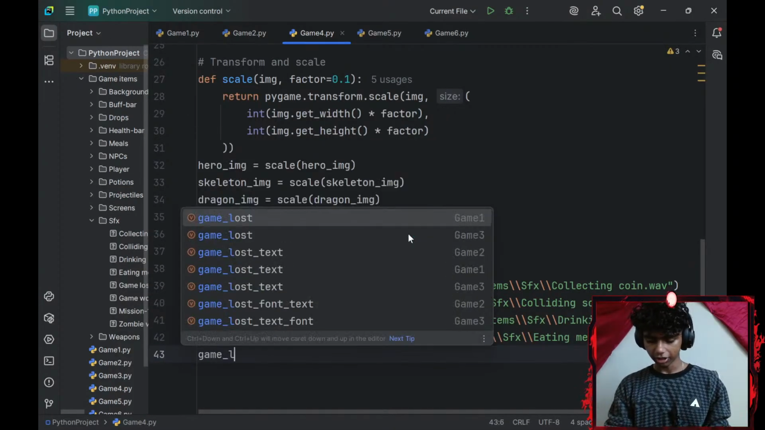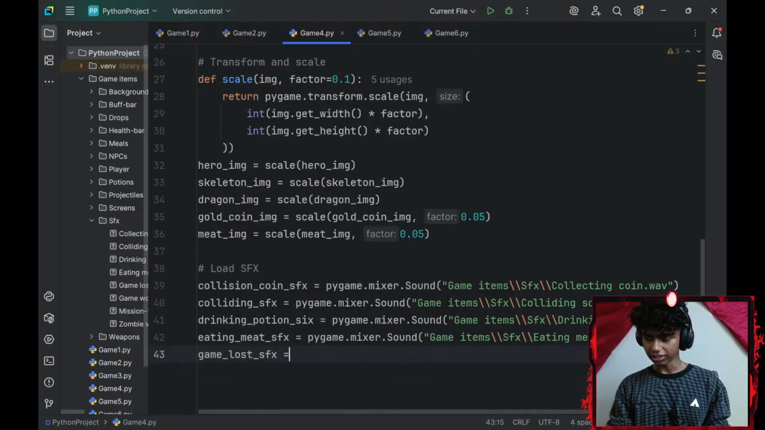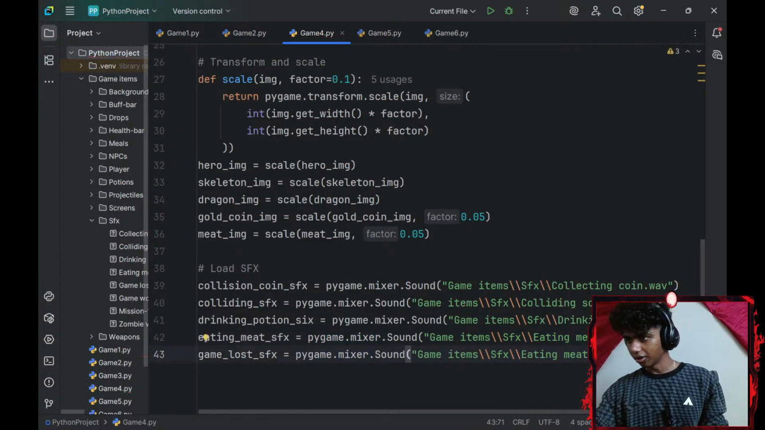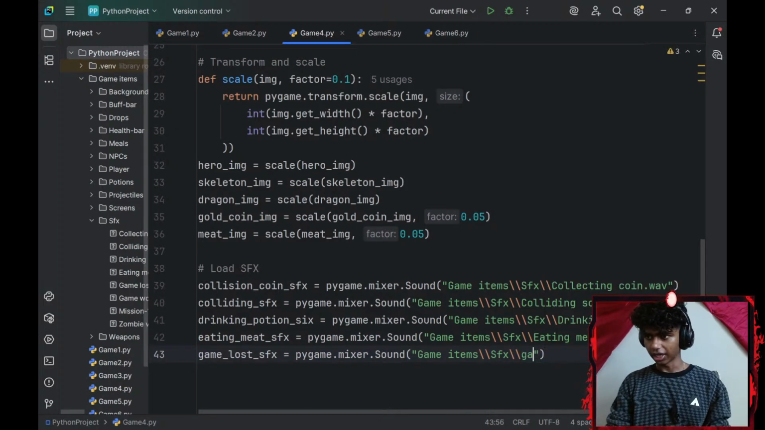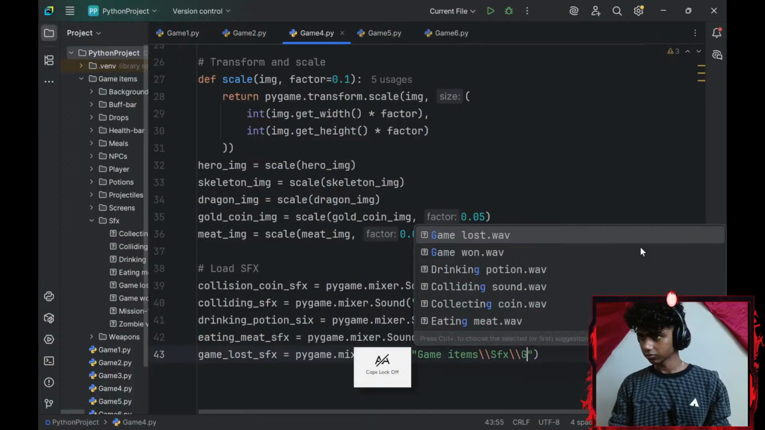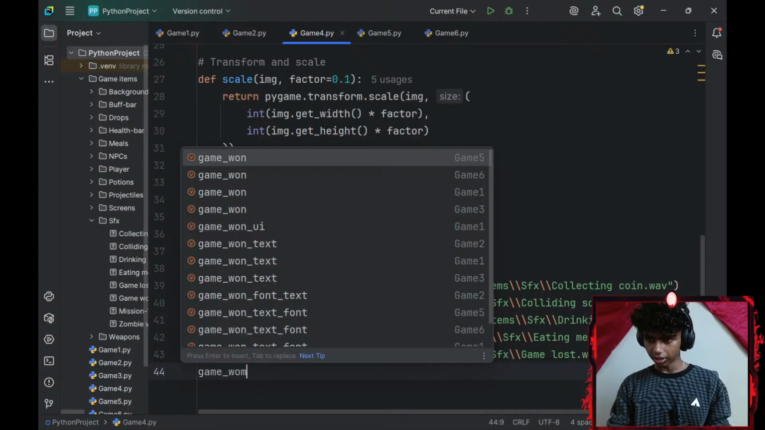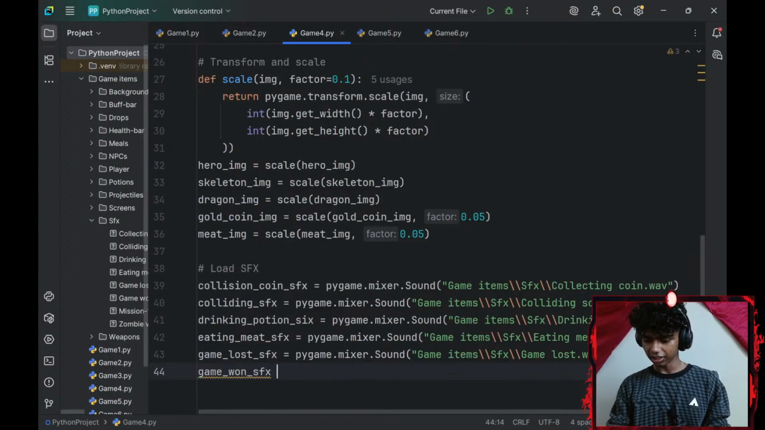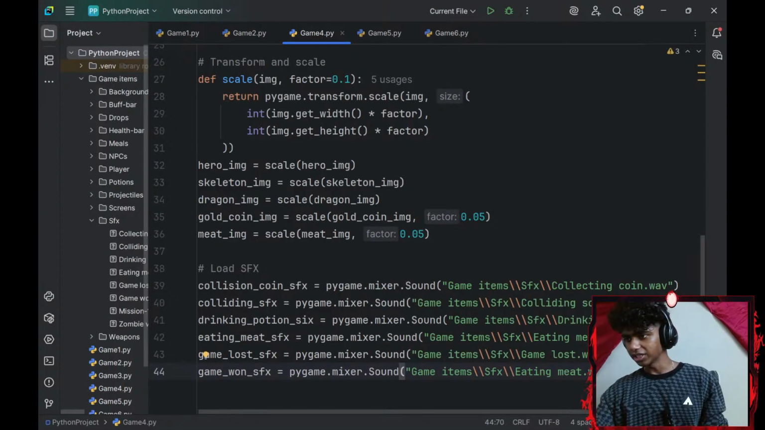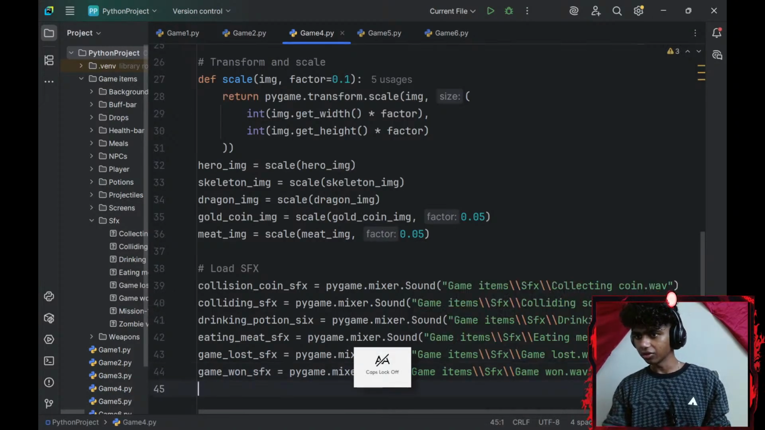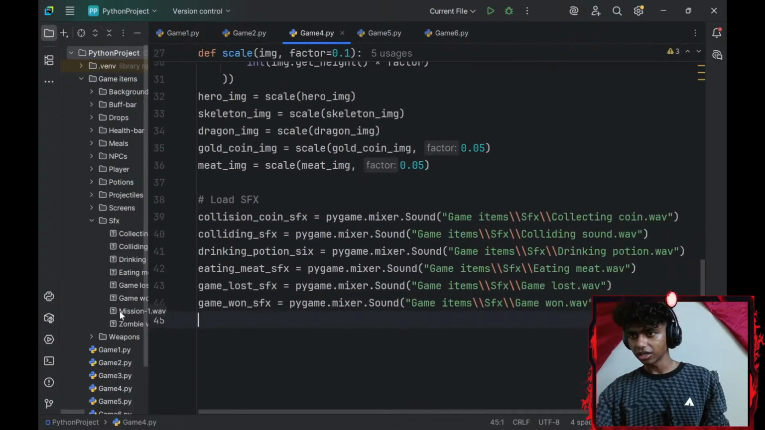Then I would need a game lost and game won. So I'll go with game_lost_sfx. I'll set that equal to. Honestly, I might just copy this because guys, there's a lot of typing to do. I'll just change this to game lost sound effect. Then let me go on with game_won_sfx. I'll set that equal to, paste that, change this to be game won. There we go.